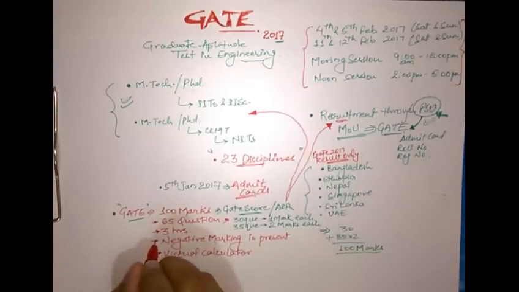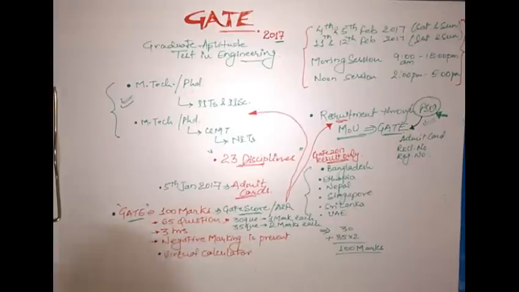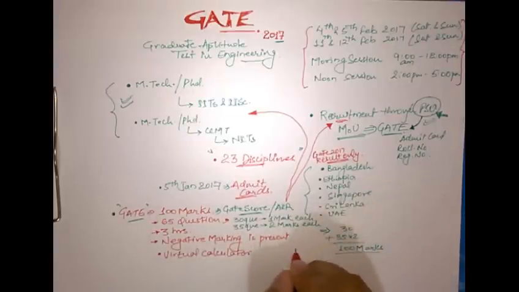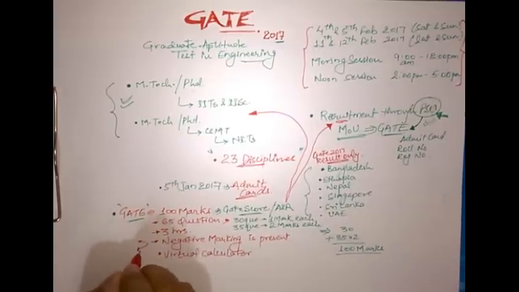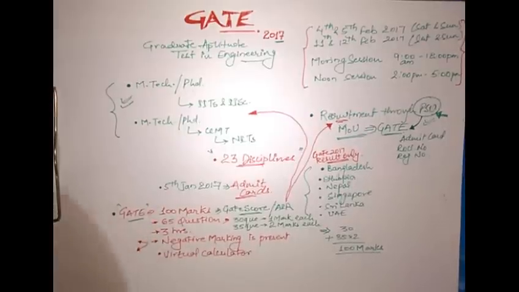Now, next point is very important. I must say the most important and most discussed problem in these kinds of papers is negative marking. Why? First of all, let me tell you the rule. What is the negative marking rule? There are two kinds of negative marking. 1/3 of the marks allotted to a particular question will be deducted if you attempt a question wrong. I should repeat this line: 1/3 of the marks allotted for the right answer is deducted if you attempt that question wrong.